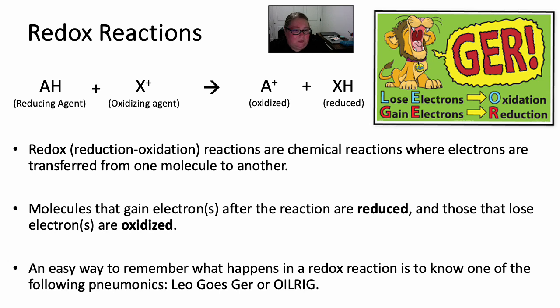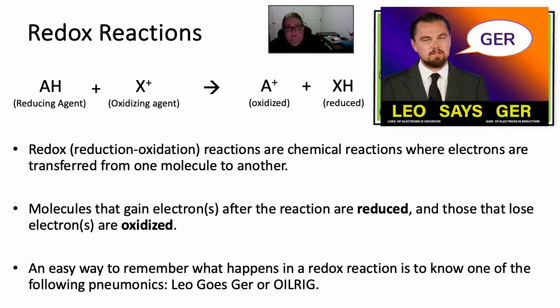One of the ways that we remember this is with some simple mnemonics. We have Leo goes grr. Leo the lion says grr. So LEO: loss of electrons is equal to oxidation. GER: gain of electrons is equal to reduction.